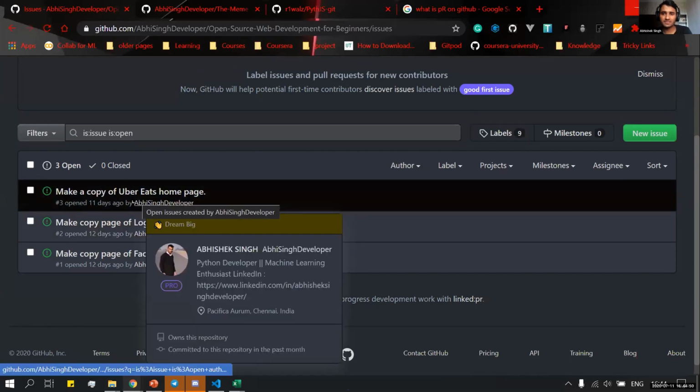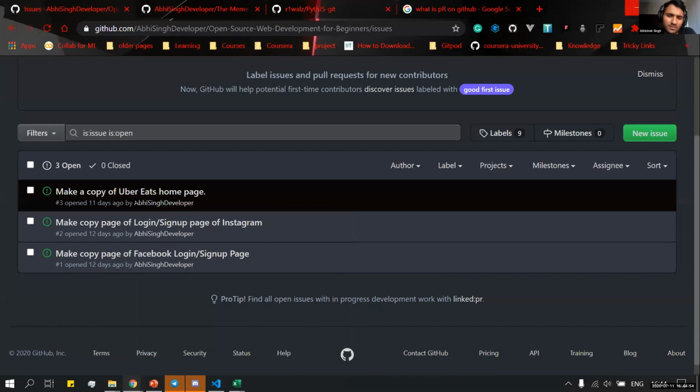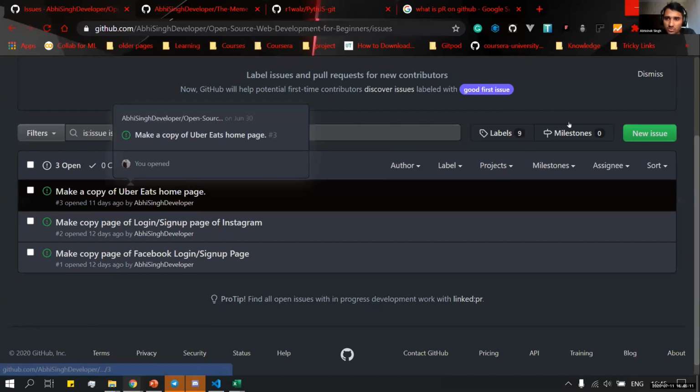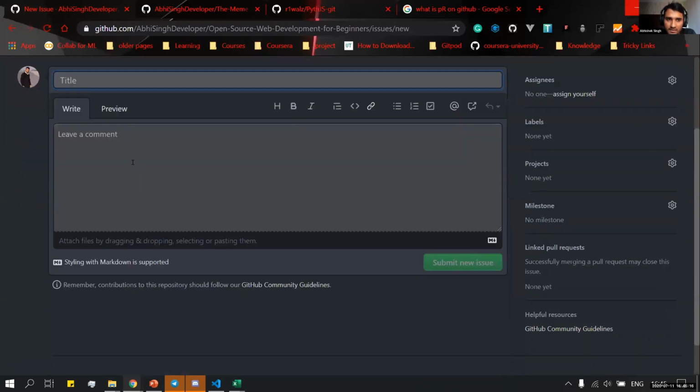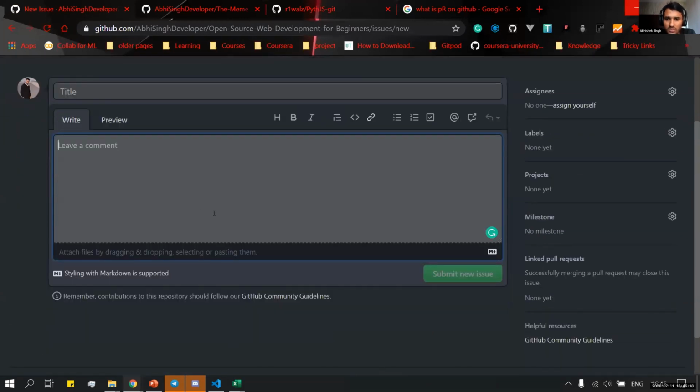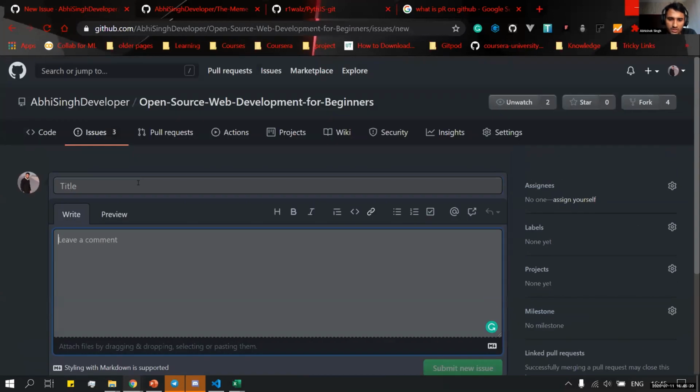Suppose I have made a project and I want further enhancements. I'll raise an issue so that all the contributors contributing to my repository can see the issues, and if they are able to solve one, they can easily solve it. For creating an issue, we go over here, write the title, add a comment if you want, and submit the issue.